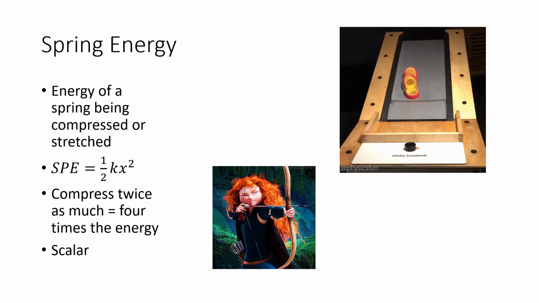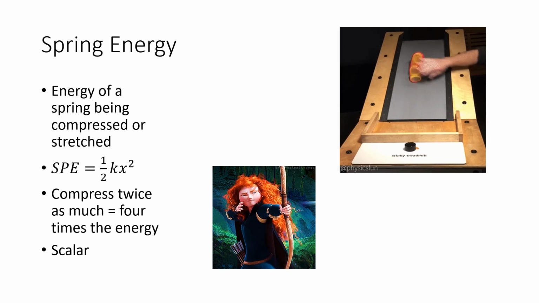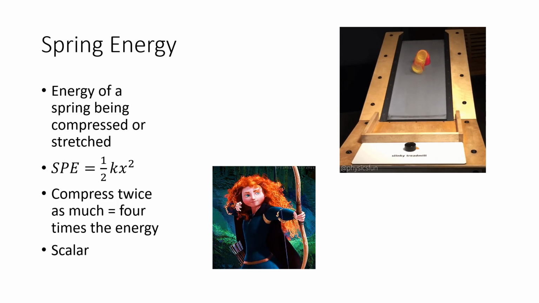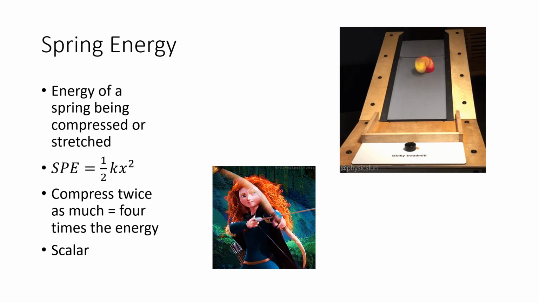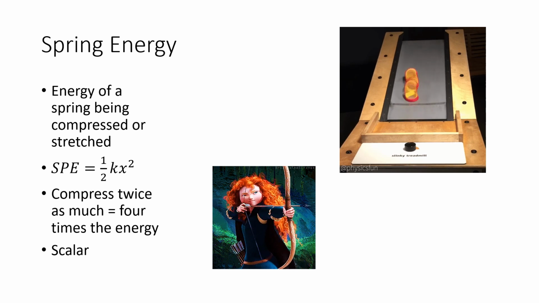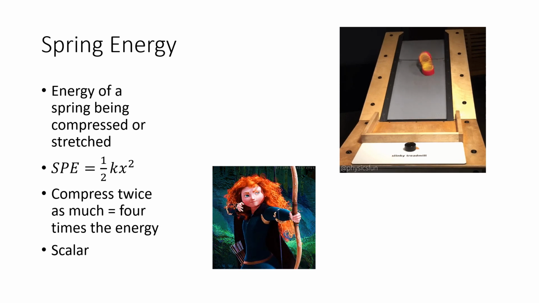Again, this is a scalar because though there is displacement with that x, it is multiplied by itself once again as a dot product. Make sure you know your types of energy. Make sure you know what mechanical energy is and that it is the sum of gravitational potential, spring potential, and kinetic energies. And make sure you know that energy is conserved.